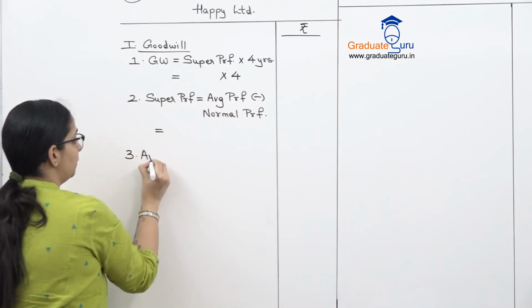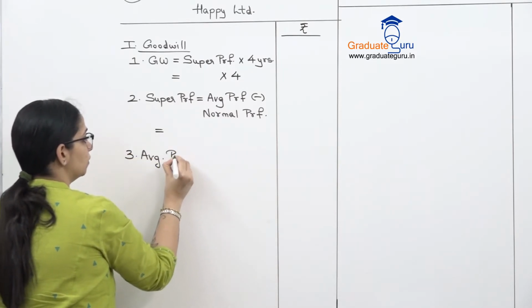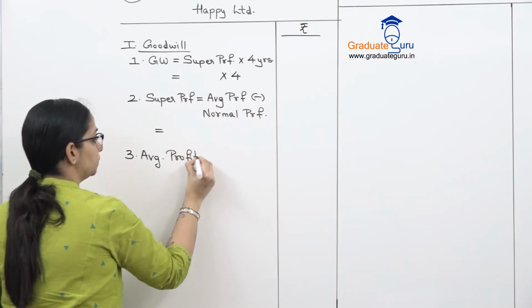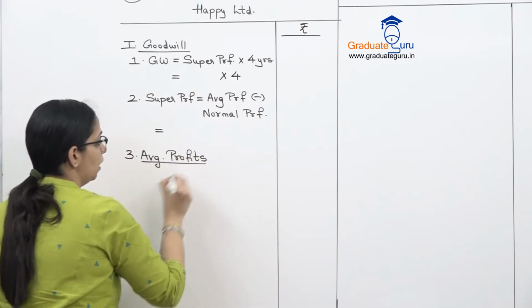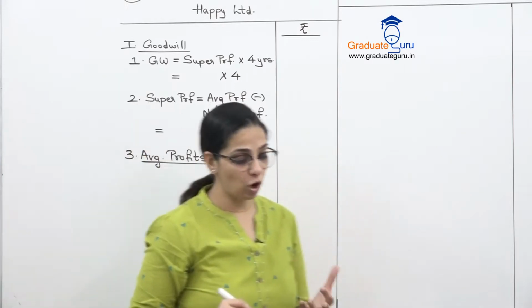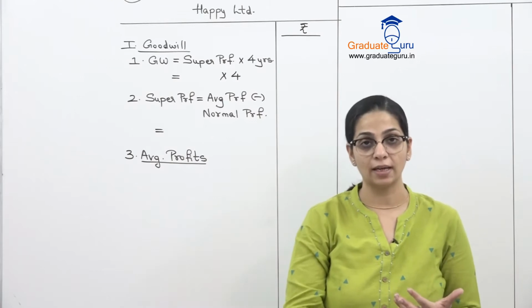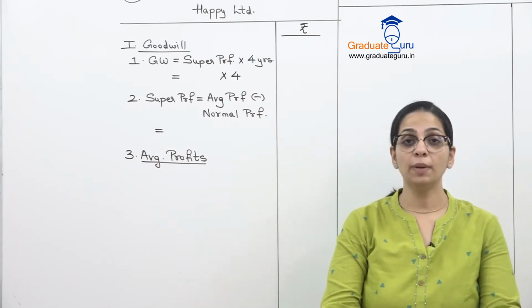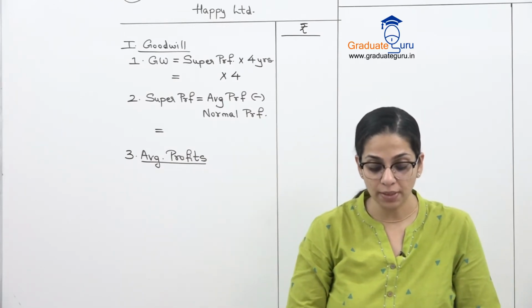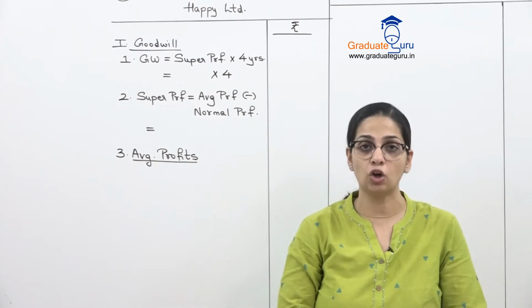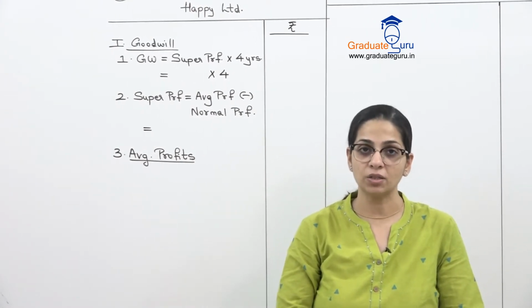So the next step I have to take is average profits. Now for average profits, they have already given us an average annual profit, but that is given before tax. Also, in the balance sheet, if there are investments, that is the 6% government securities, that is our investment.